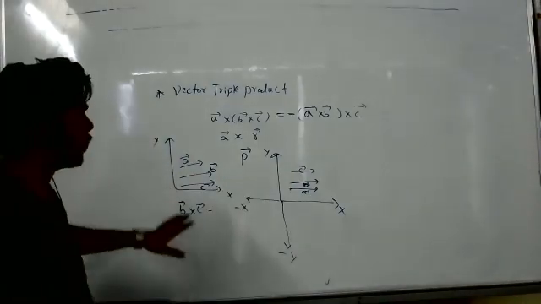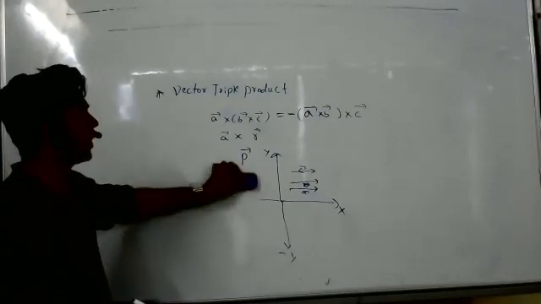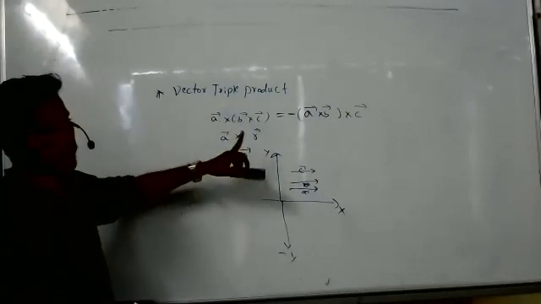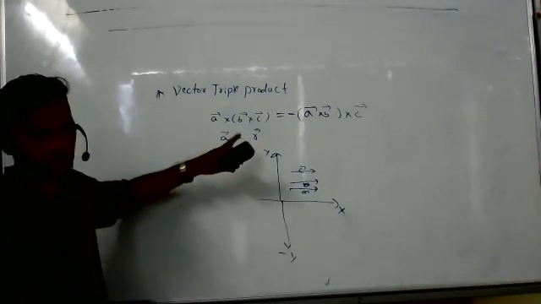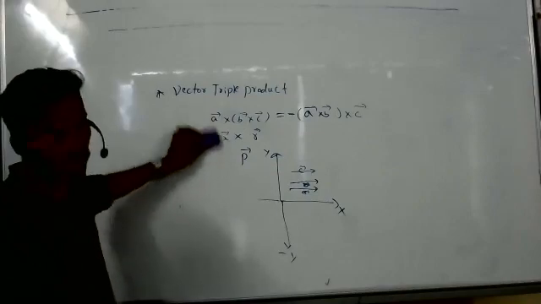So for the cross product, you can easily find when it is valid and when it is not valid. It does not obey the commutative law. If you give a negative sign, then it obeys the commutative law.